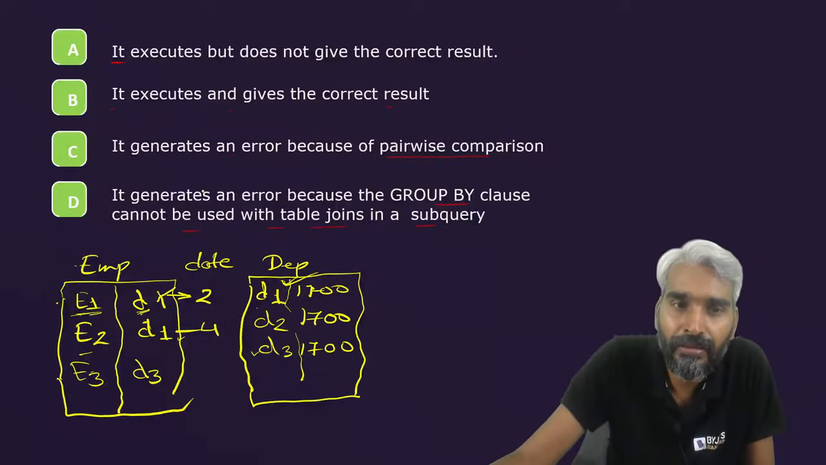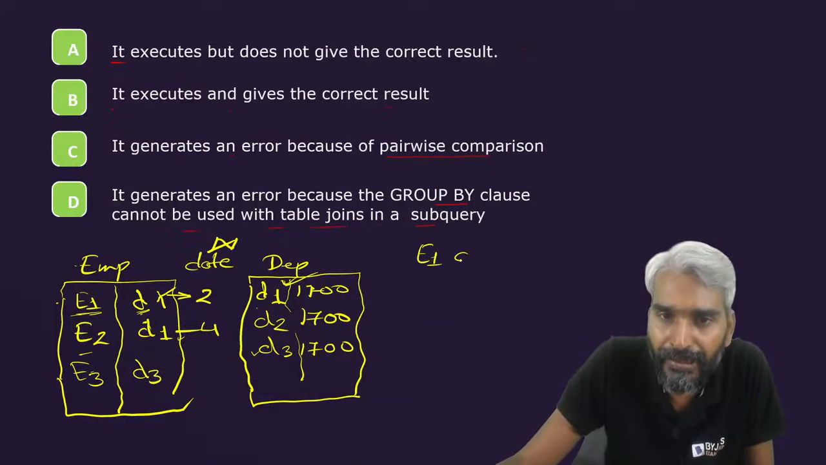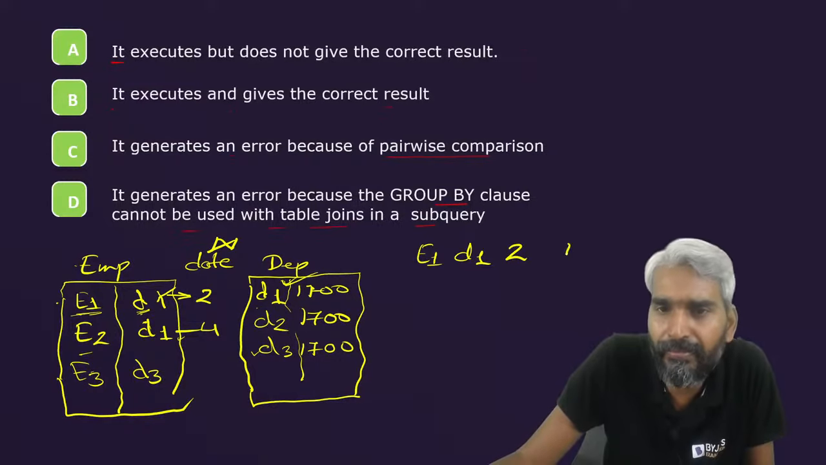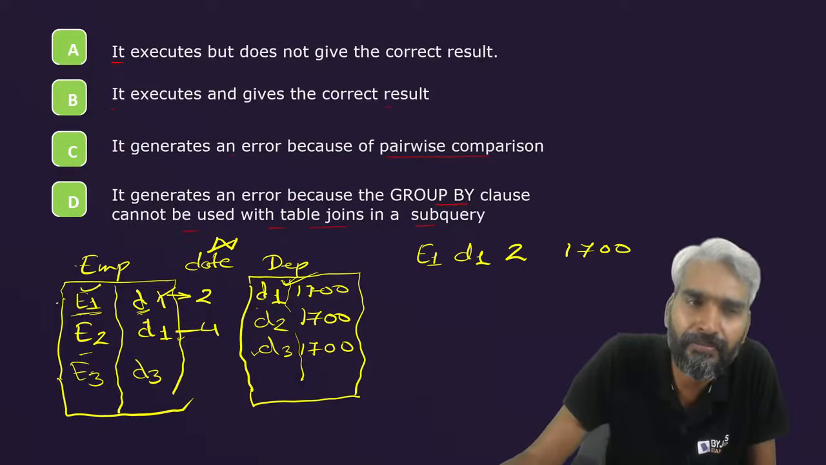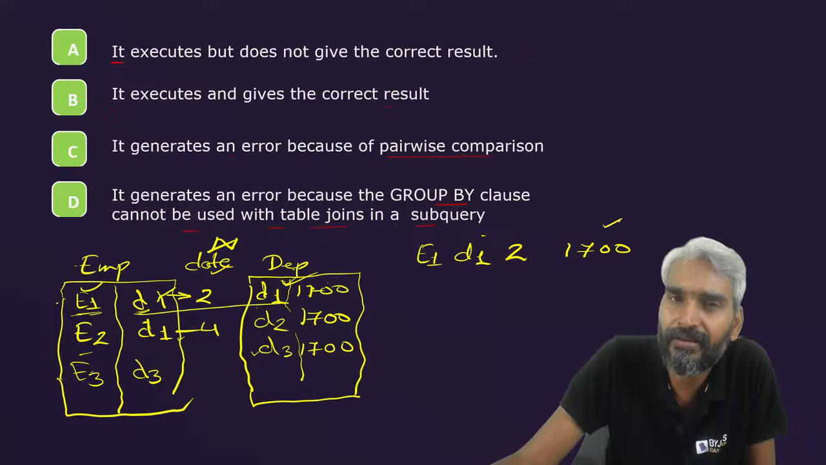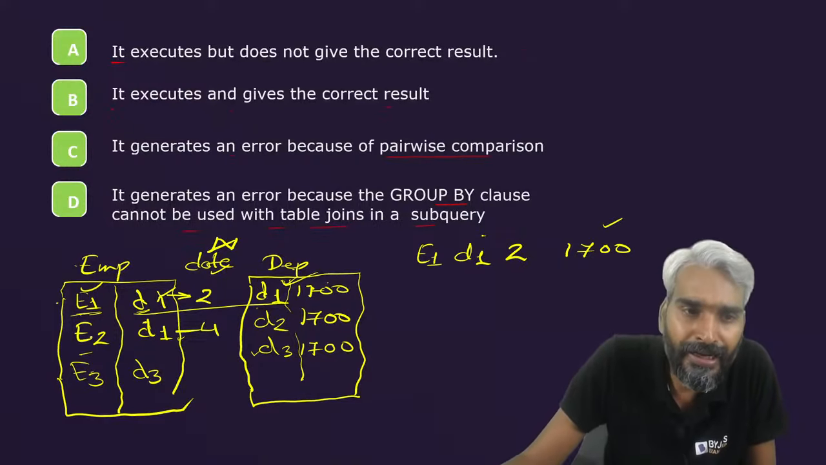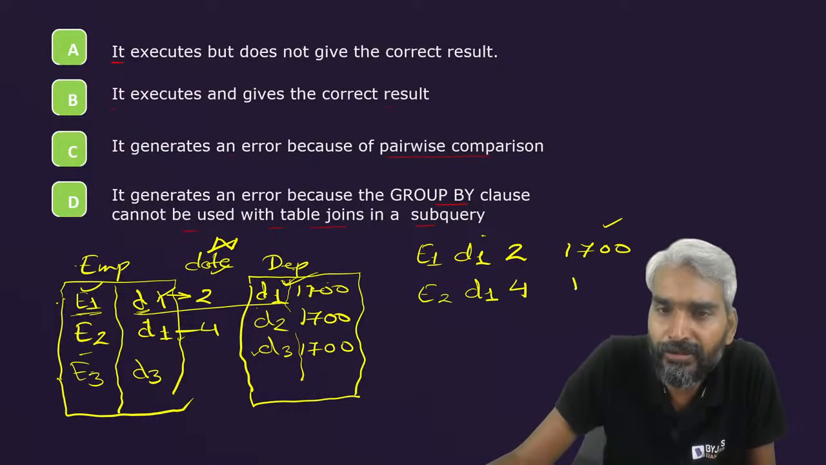Let me explain this. When you join this, E1 with department D1 whose hiring date is 2 will be combined with this 1700. Obviously, distinct tuples, employee ID will come, these two are same, therefore they will appear only once. The date of hiring will come from department, its location ID will come, and so on. Now, for E2 as well, it is D1, and the hiring date is 4. He is also from